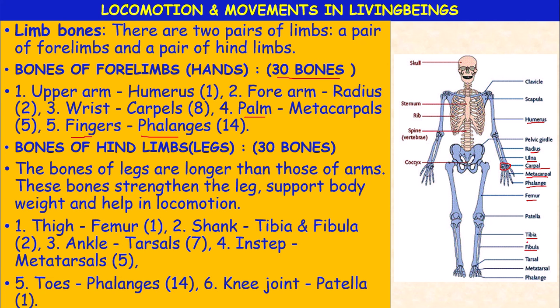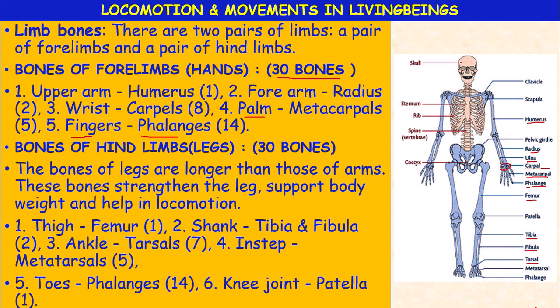In the legs, the tibia and fibula are present together. These are 2 bones. Next, the ankle. The ankle is made up of small bones called tarsals. And the instep, just like the palm, is present in the legs, so it is called metatarsals.